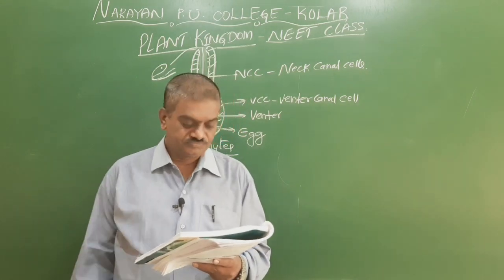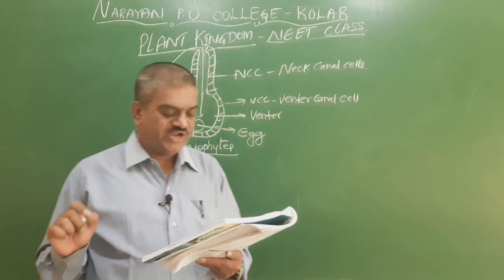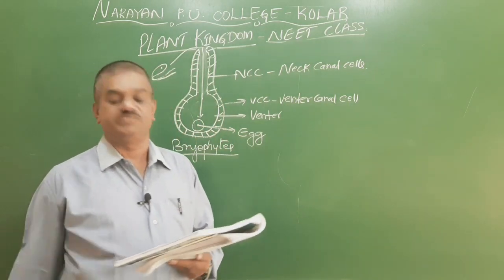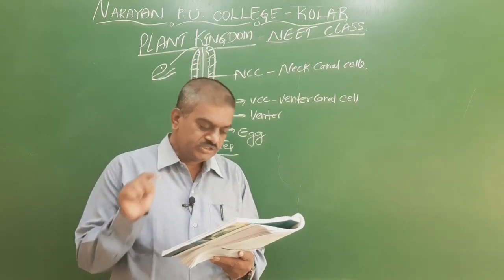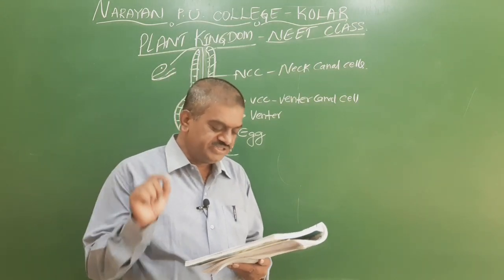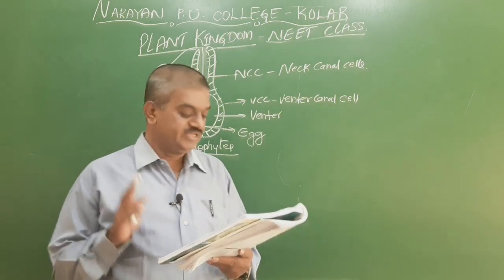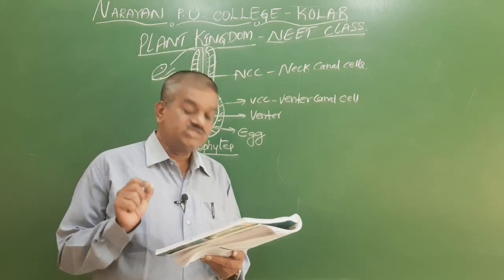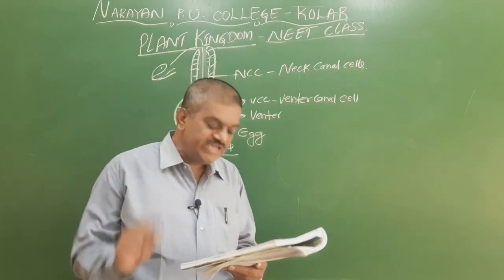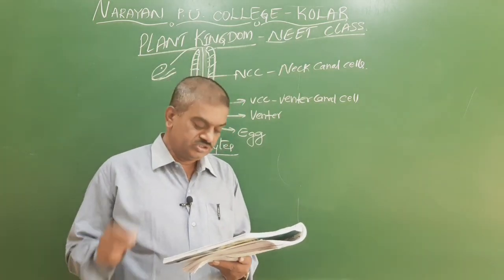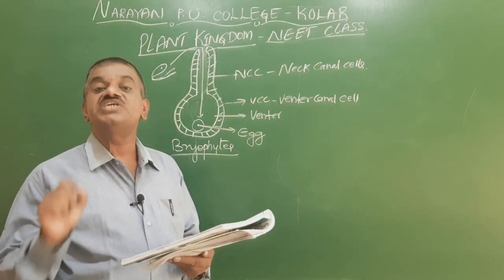13th question. Recognize the figure and find out the correct matching. Here there is a Ginkgo diagram or picture given. In this, A, B, C are given. So I am giving you the right labeling. A is called the dwarf shoot. B is called a long shoot. And C is called seeds. So here the right one is the second option.